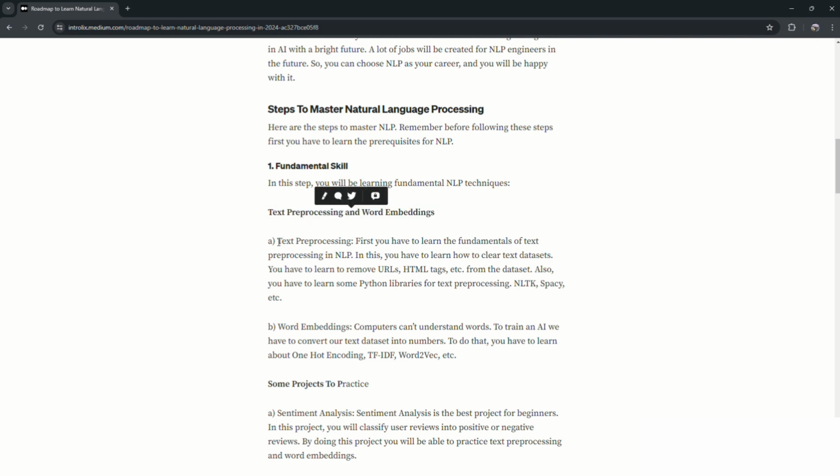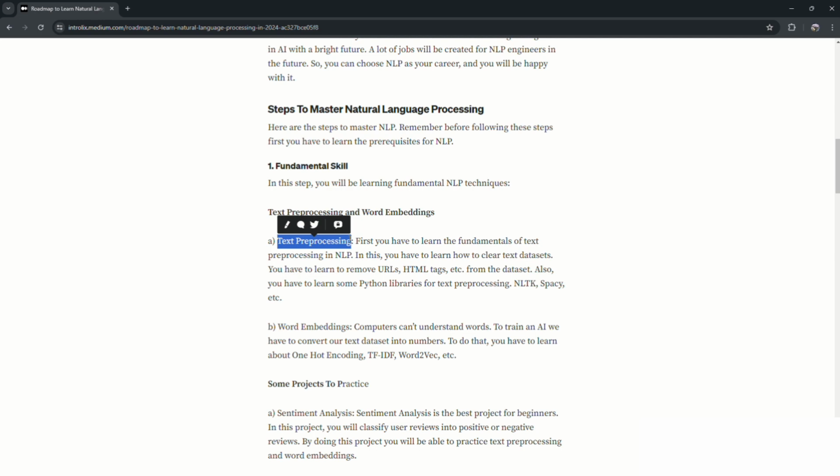So what is text processing? First, let's talk about this. When you load real world data, it won't be clean, so you have to pre-process that data into clean text that you need to feed to your machine learning model. To feed it to any machine learning model, you have to first clean it, and then use it.